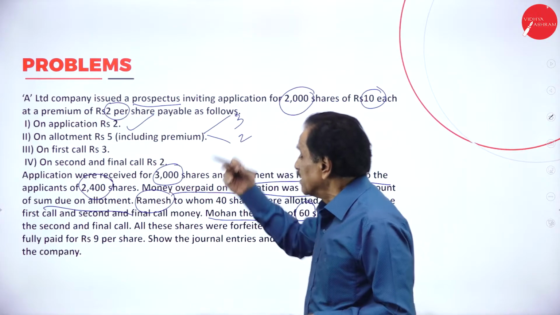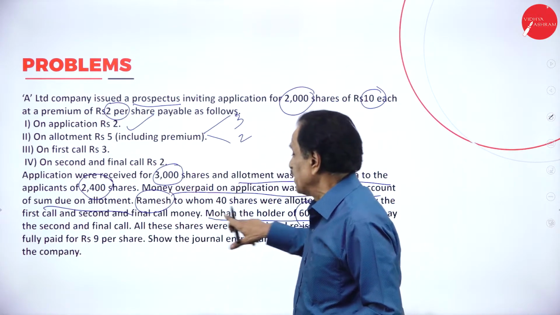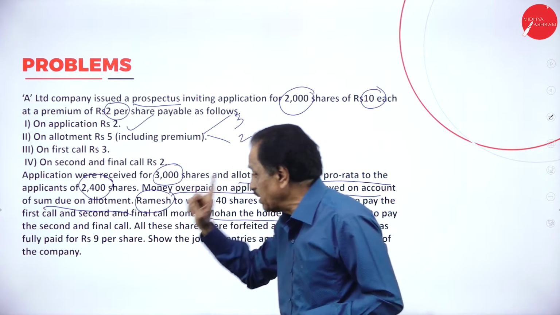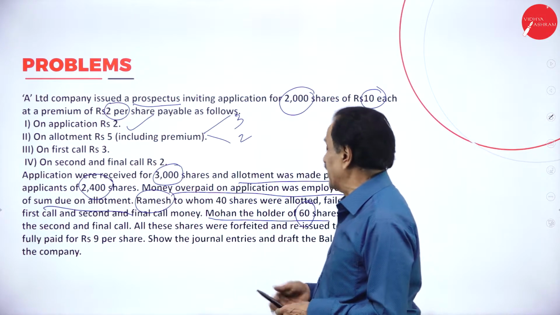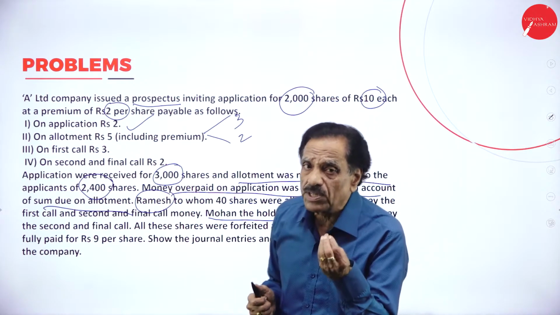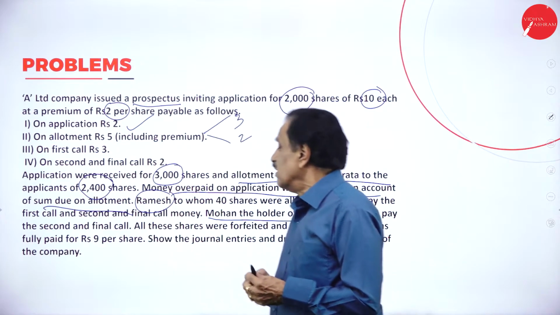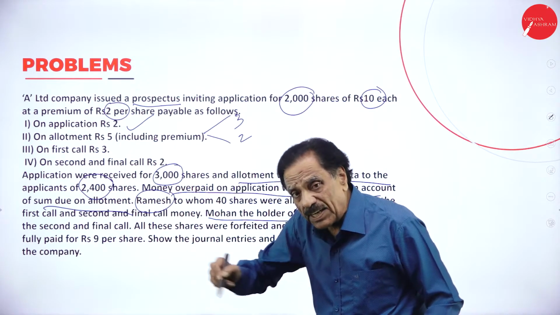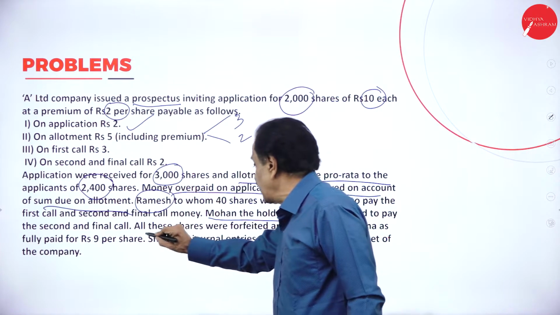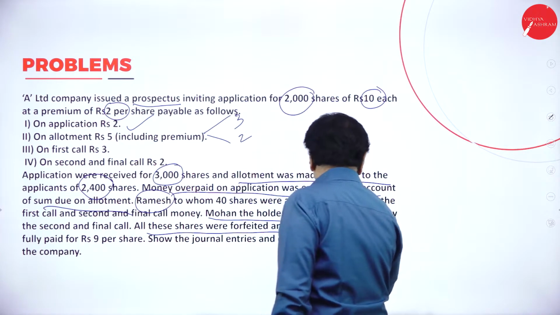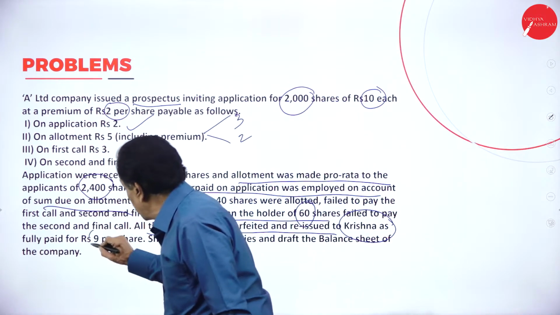The first man holds 40 shares, fails to pay the first call and fails to pay the second and final call. Whereas the second man holds 60 shares and fails to pay the second and final call. The total forfeited shares are 100. All these forfeited shares were reissued to Krishna at what rate? At rupees 9 per share.